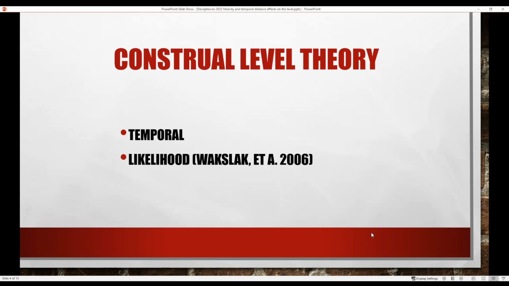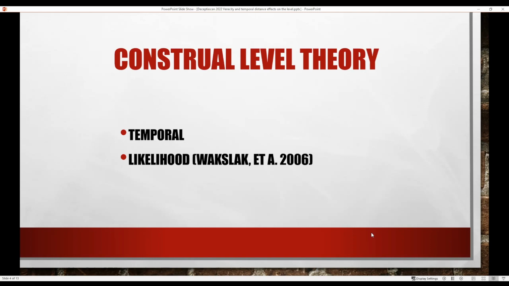And the theory was expanded later on in the year zero, or whatever we call that decade, to think about things that affect the construal level of these concepts. And the first one that was actually studied is temporal. So the theory started off as a theory of temporal construal. That basically says that the closer something is in time, the lower its level will be. So the more detailed it will be, the more specific it will be.